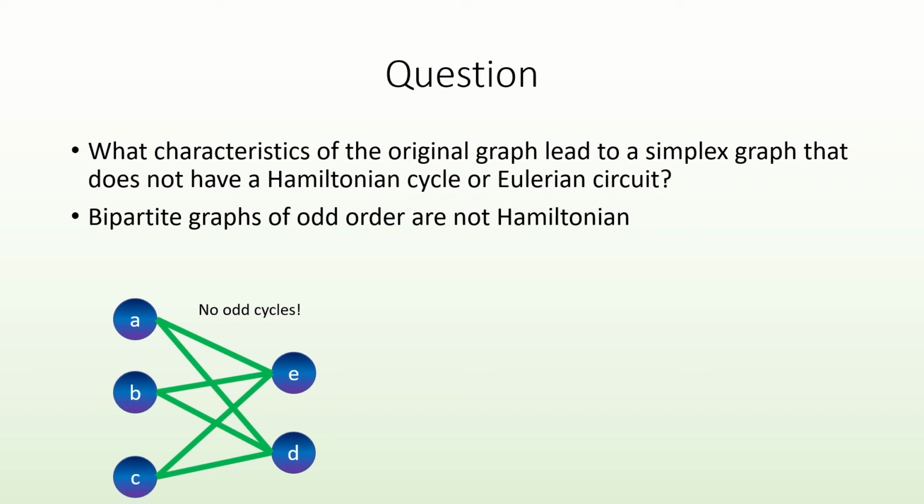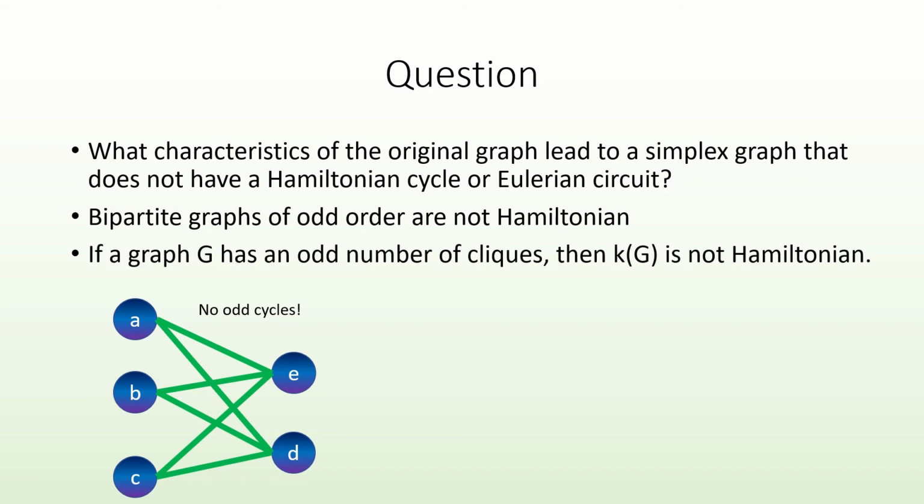What does this say about Hamiltonian cycles in simplex graphs? Well, the number of vertices in a simplex graph is the number of cliques in the original graph. So this tells us that if the original graph G has an odd number of cliques, then the simplex graph K of G does not contain a Hamiltonian cycle.